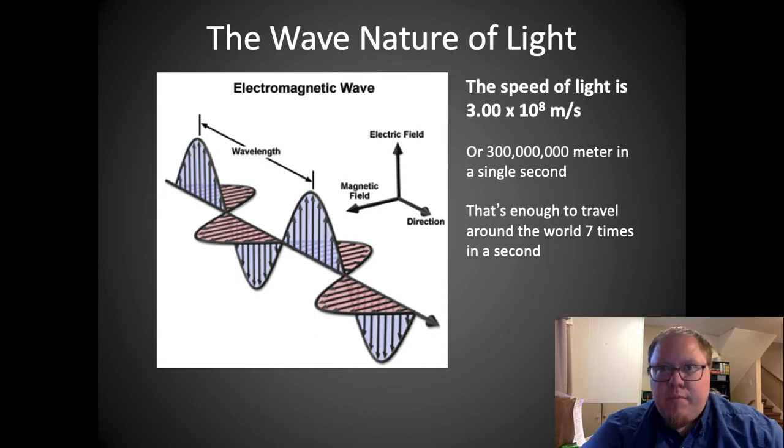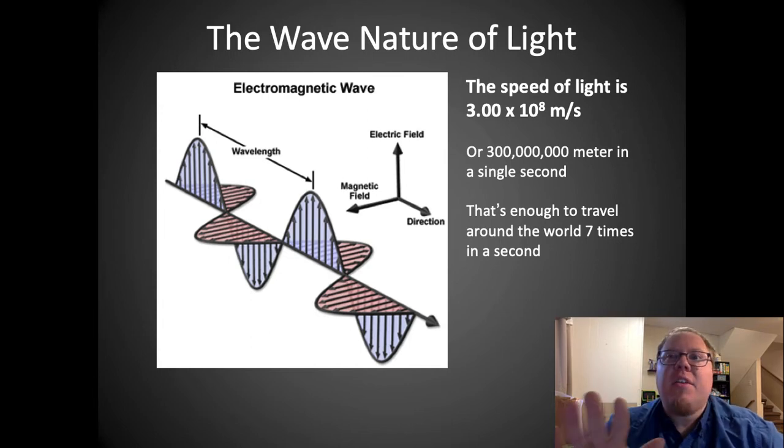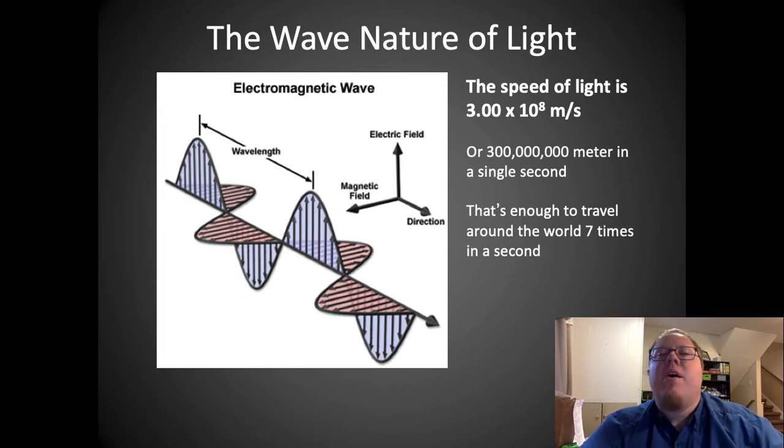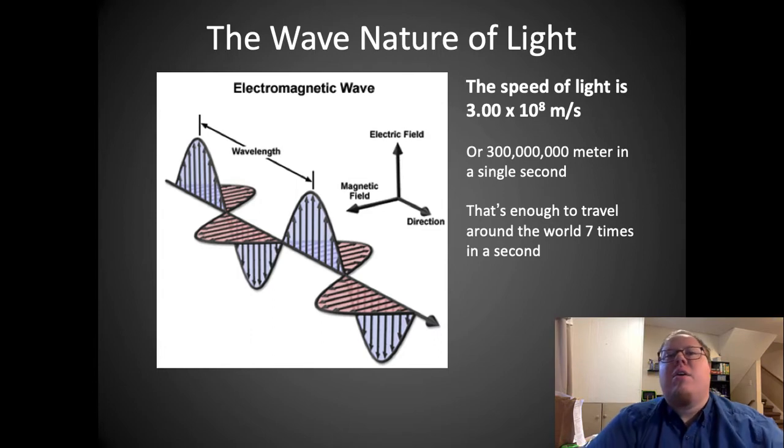However, there is a speed limit to the universe. So even though light is the fastest thing in the universe, and it basically goes as fast as possible, there is a speed limit of 3.0 times 10 to the power of 8 meters per second. All right, Einstein's theory of relativity determined that this was the fastest that anything in the universe could actually move based on the way that space-time is constructed. So light moves as fast as possible through the vacuum of space.